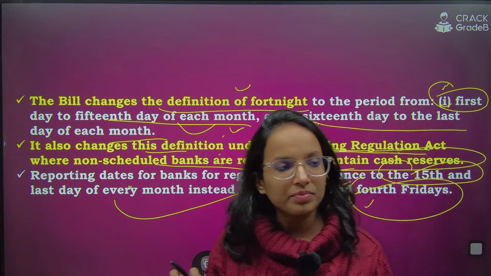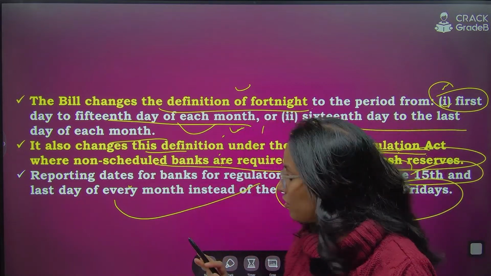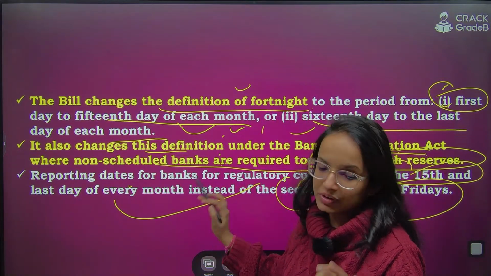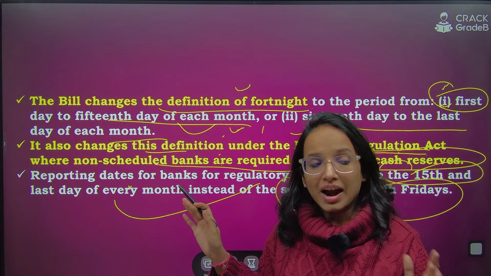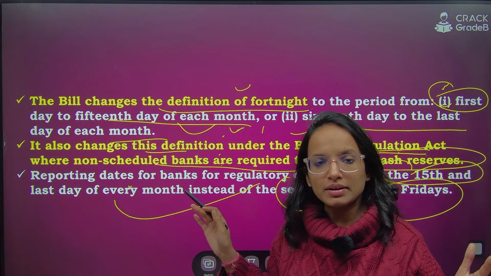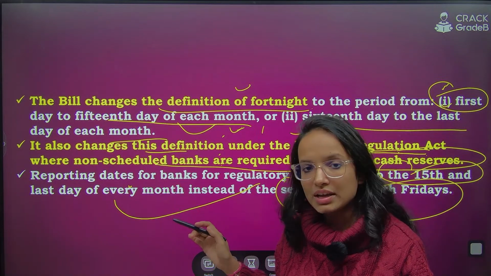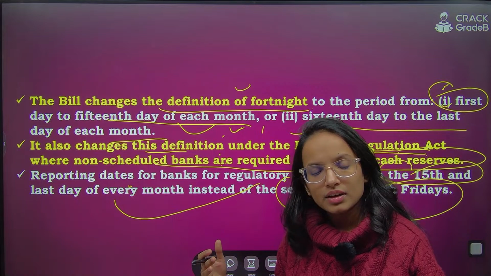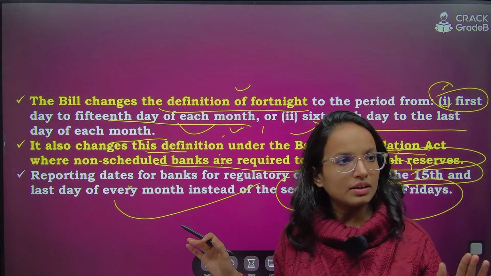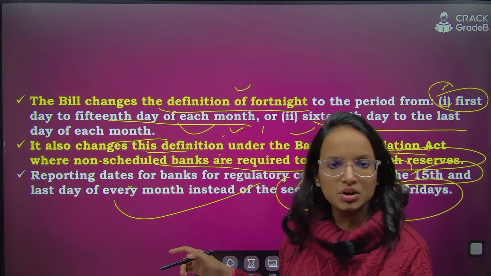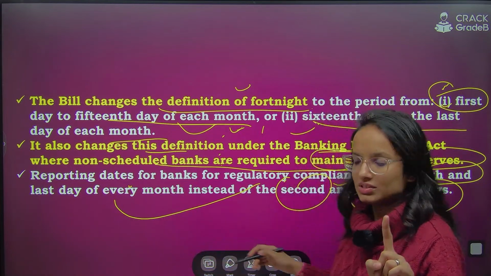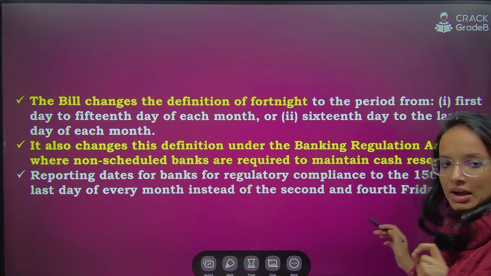Now is it clear? So now the reporting dates will be 15th day of the month or the last day of the month. Clear? Earlier there was a lot of confusion and a lot of intricacy was involved, like second Friday, last Friday. So now it is done away with. I hope it is clear, right? It is going to be either 15th day or the last day of the month. This is the first change. I hope you all have understood this thing.